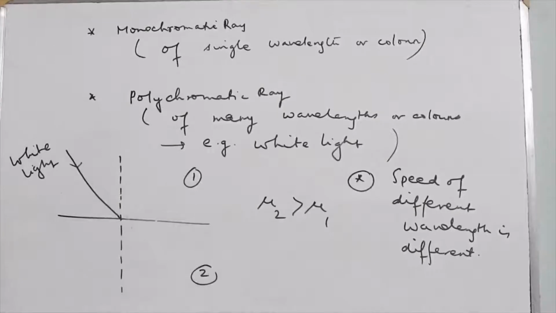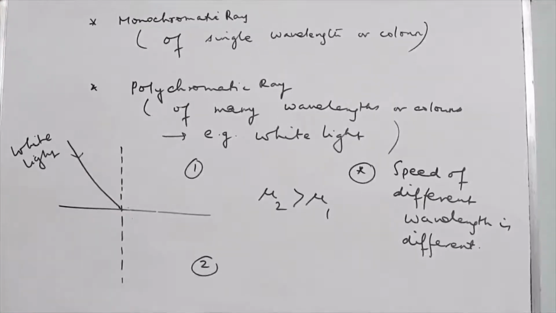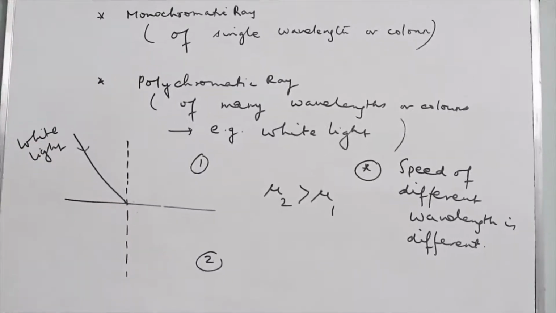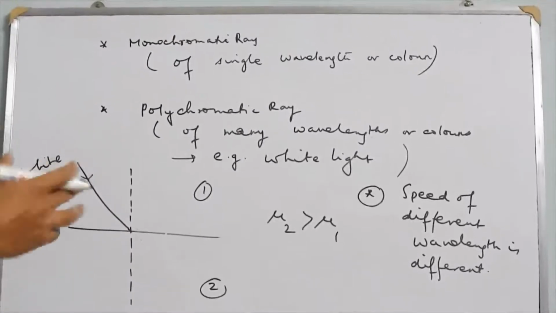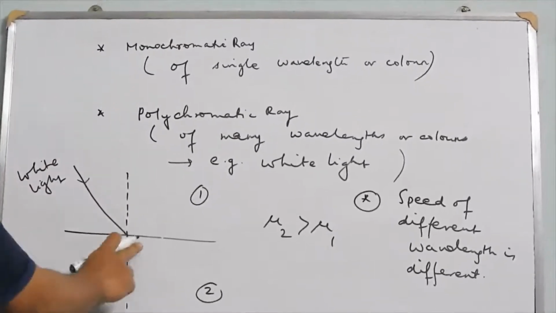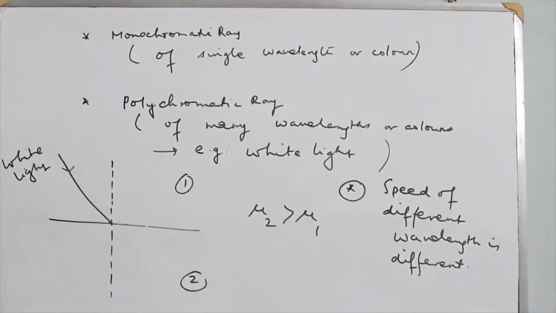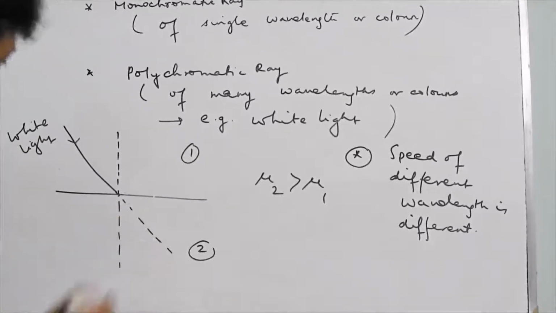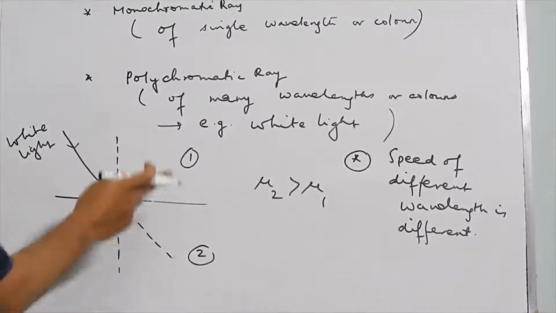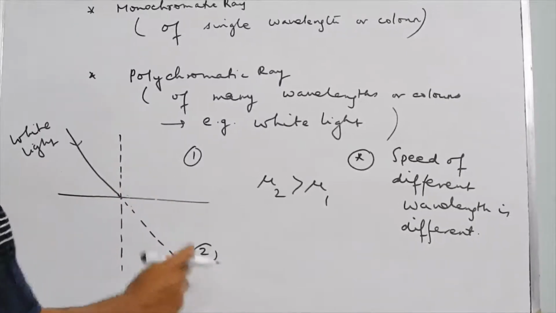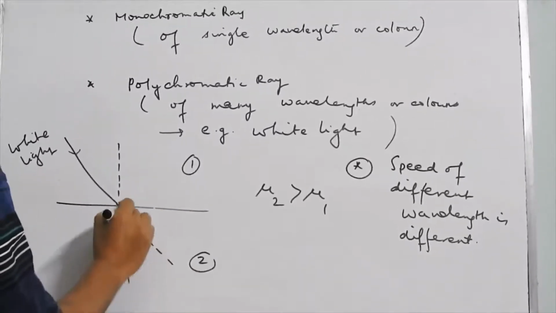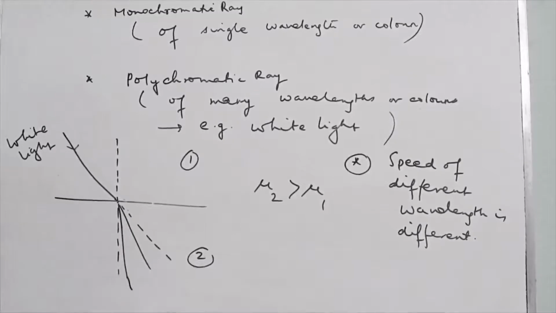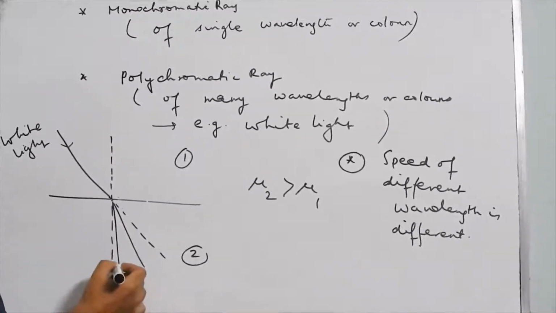As the speed of different wavelengths is different, refraction is due to the speed of the corresponding light ray, and at the boundary it will deviate by different amounts. Obviously the ray of light will deviate towards the normal because I have considered this as the rarer medium and this as the denser medium. If you observe minutely, you will have many rays upon refraction, and the maximum deviation will be of violet.